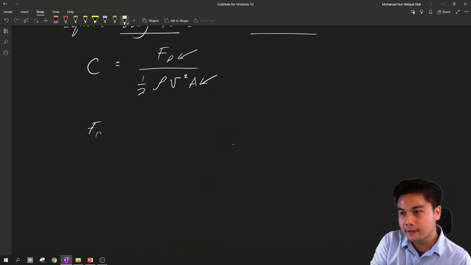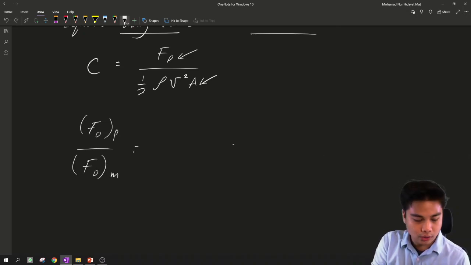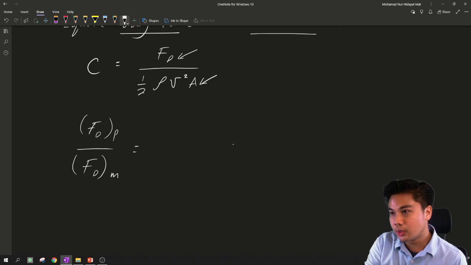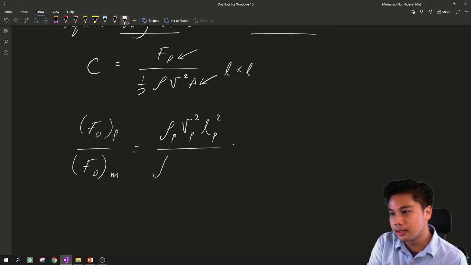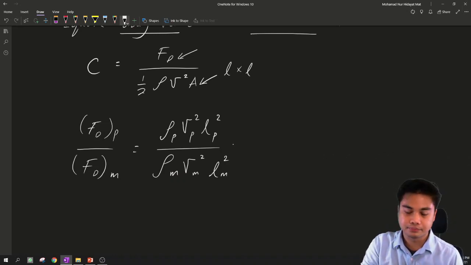So FD of the prototype over FD of the model equals the inertial force, rho V squared. The area we can say is length multiplied with length, so L squared, for the prototype, over density of the model, V of the model squared, and the length of the model squared.